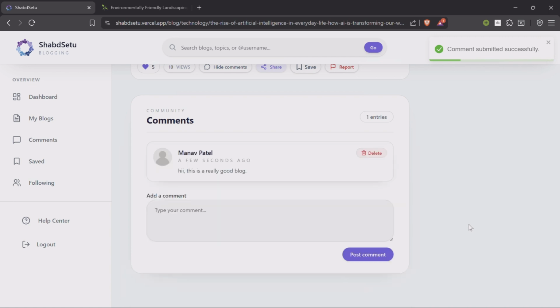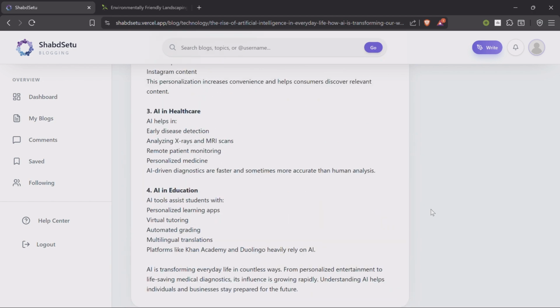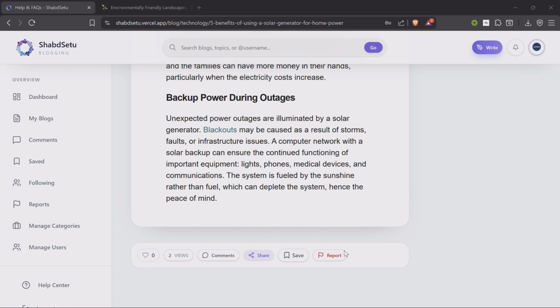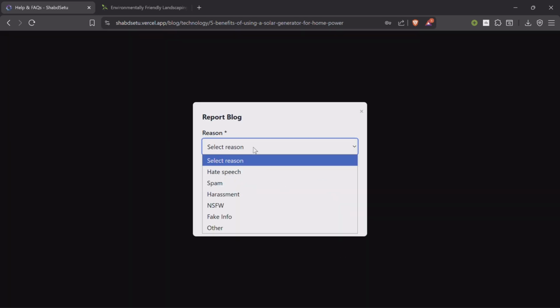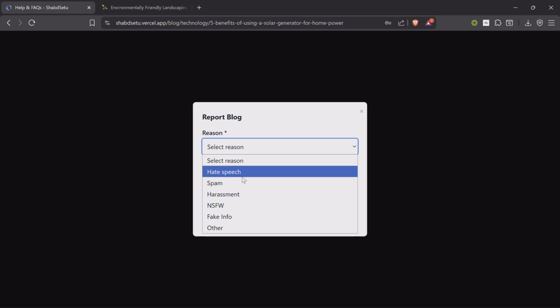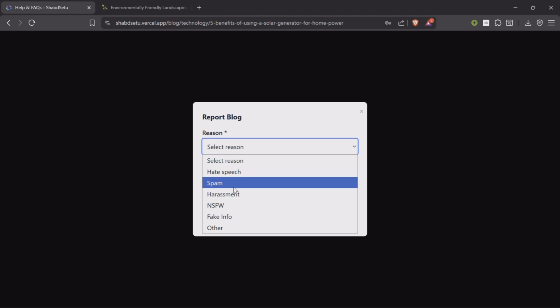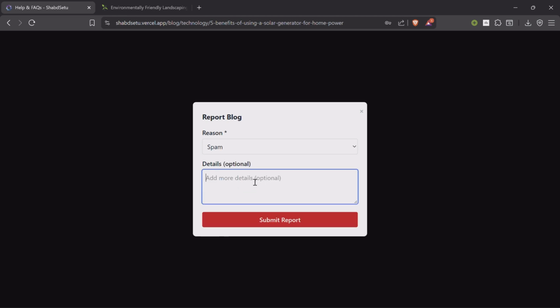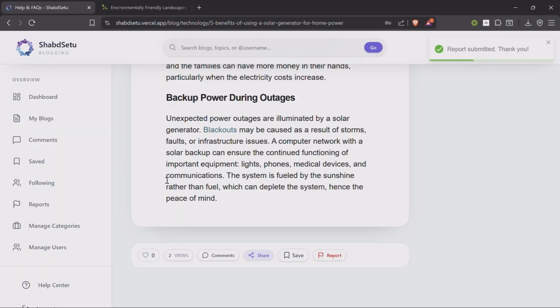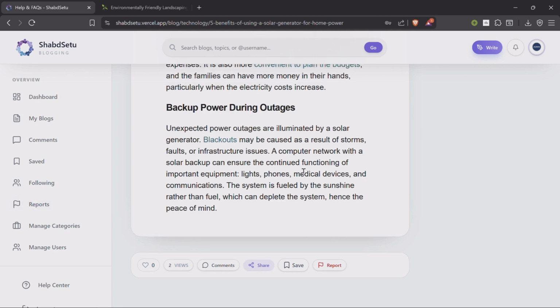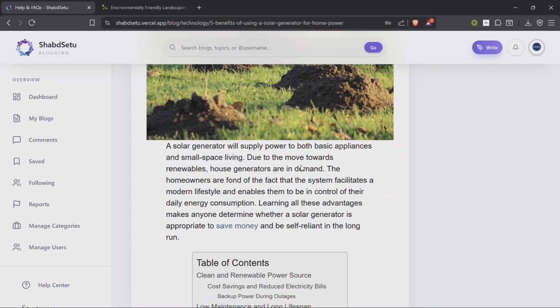As you can see, the comment is submitted successfully here, and we have also implemented a comment moderation feature which will not allow users to post harmful or any other false comments here. Also, we have a report option here. By clicking on it, we can report if we think the blog has some hate speech, spam or anything like that. Let's check report, it's spam here. We can write additional details and submit it. Now this will be submitted to the administration. They can have a look at this report section and then mark it if it is actually spam.